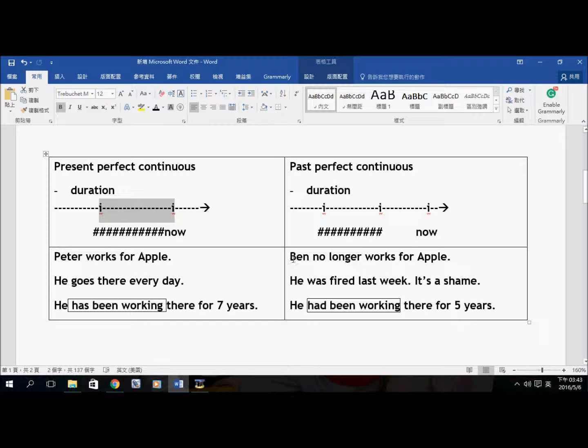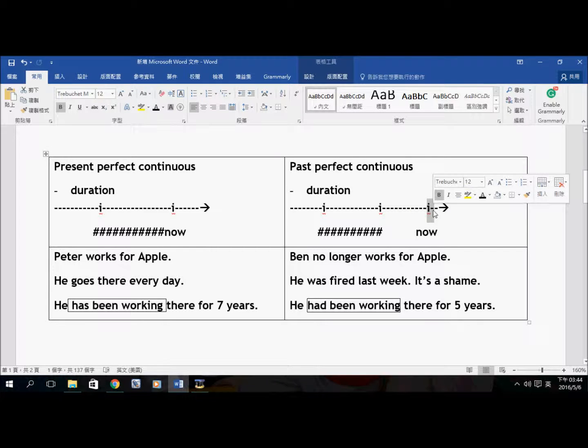Example number 2. Ben no longer works for Apple. He was fired last week. It's a shame. So this is a past event, something that happened in the past. But before he got fired, he had been working there for 5 years, but he is no longer